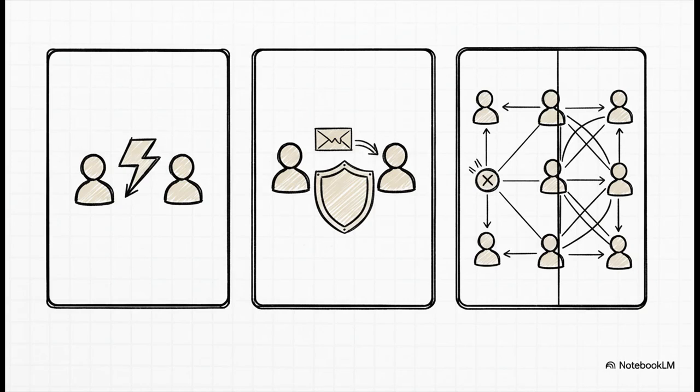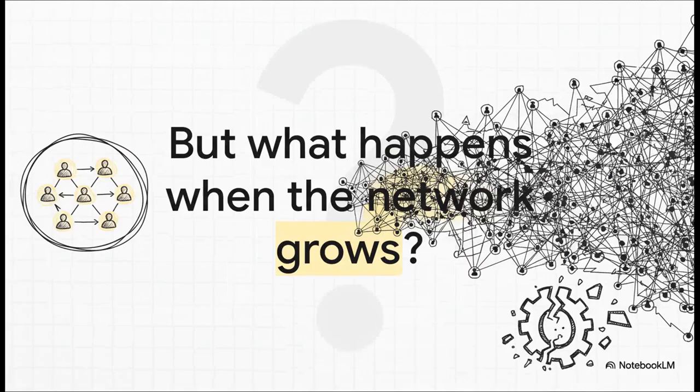The whole promise of peer-to-peer is pretty incredible, right? You connect users directly to each other. This means you slash latency, which is absolutely critical for things like gaming or live video. You get way better privacy because there isn't some central company watching all the data flow back and forth, and maybe best of all, no central bottlenecks. The system is only as limited as its users. But there's always a catch, isn't there?